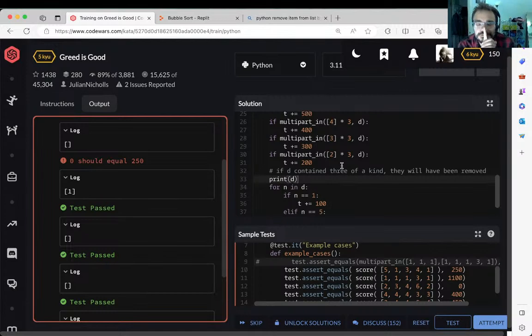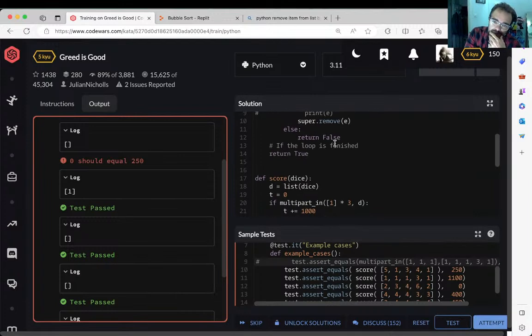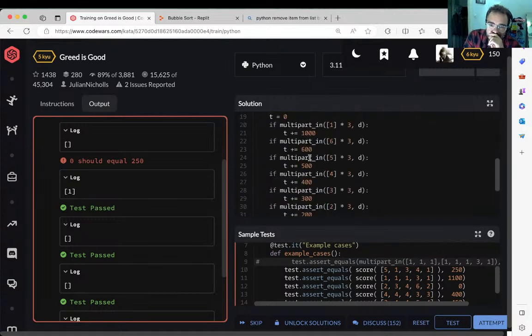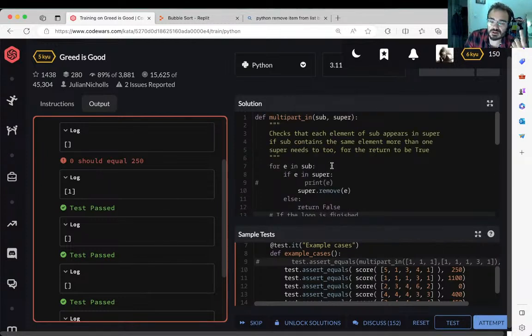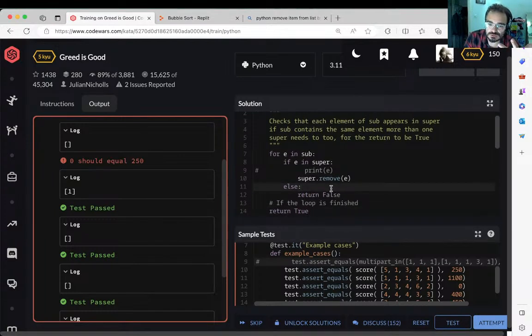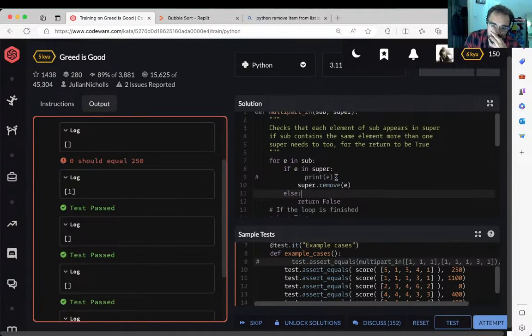It's more complicated than I thought, right? So I need to remove stuff from the list. So I can't use multi-part in. Well, I'll use something similar. I'll do it inline. You know what? When I'm counting 3, I need to check. I can't count the same one 3 times, right? But no, actually, if multi-part in, if I can't fully match, so if I can't return true, I should restore D to what it used to be.